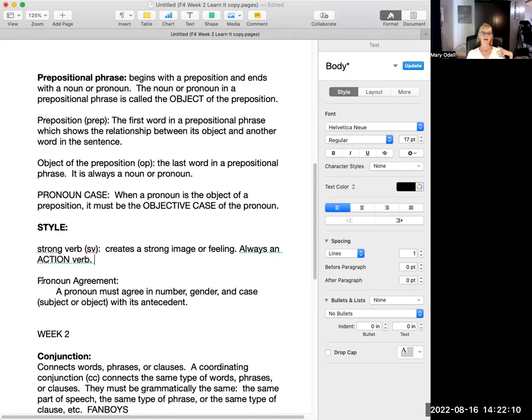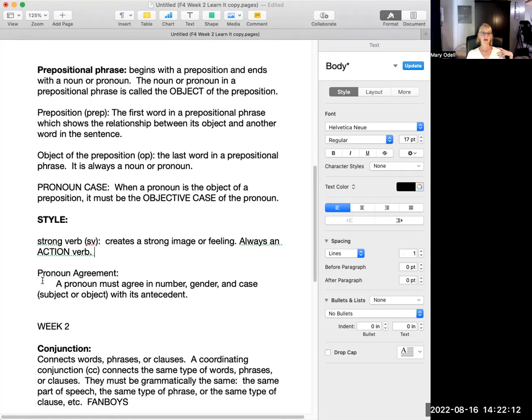And then this idea of pronoun agreement. A pronoun must agree in number, gender, and case, either subject case or an object case, with its antecedent. So if your antecedent, the first use of the noun, like King Morton, okay, so that's our first use of the noun, and we're going to talk about him later and use a pronoun, it has to agree in number and gender. And case, okay? It has to be the correct case.